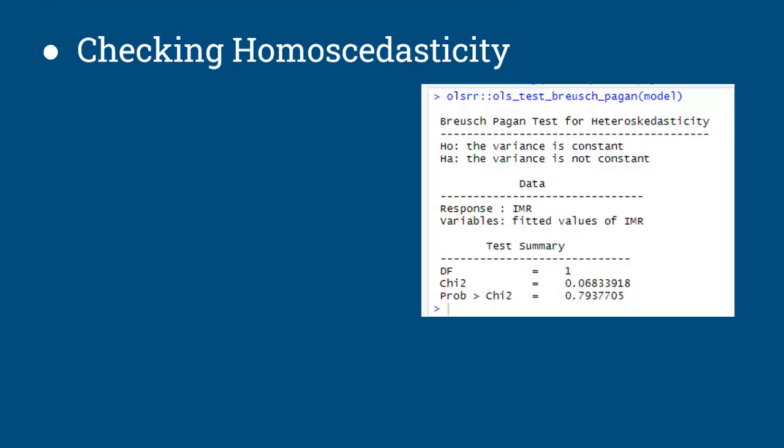Now, regression models have several assumptions about the data. We have to check whether these assumptions hold in our model. The residuals of the regression model are assumed to have a constant variance. Here we have done the test for homoscedasticity, and from the results it can be seen that the p-value is much greater than the significance level.